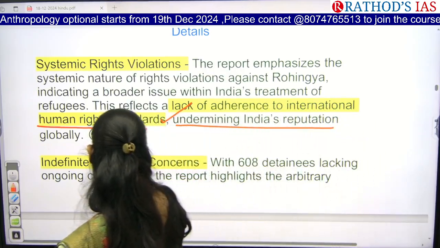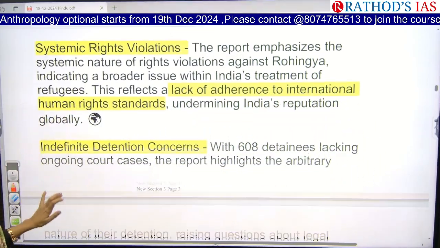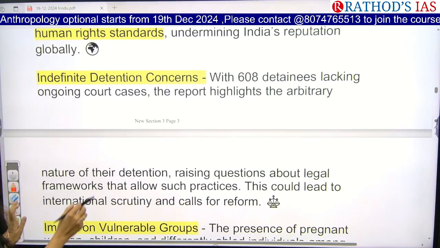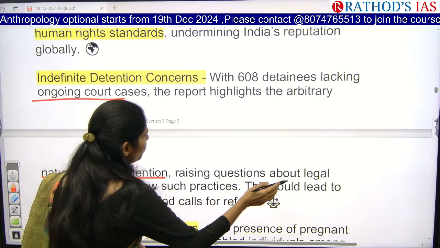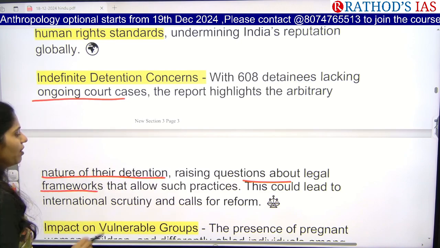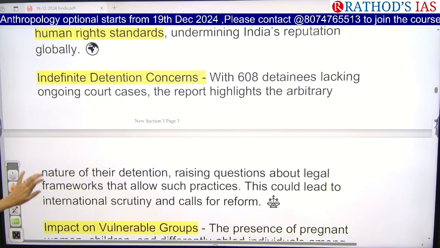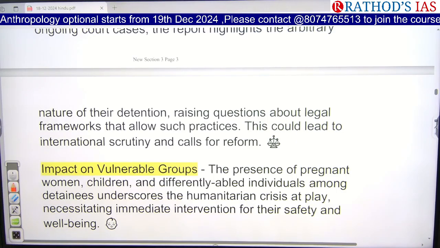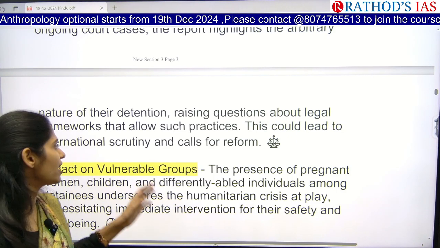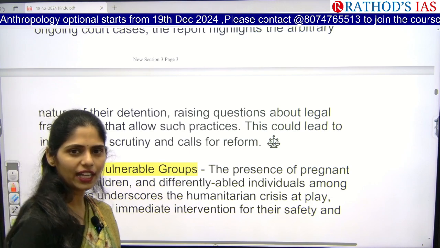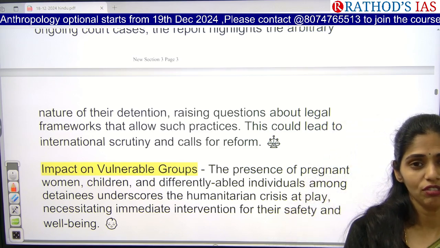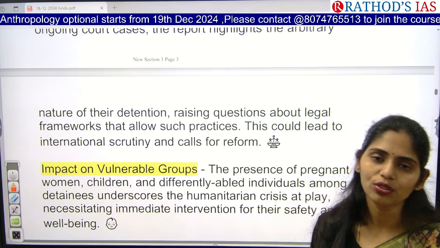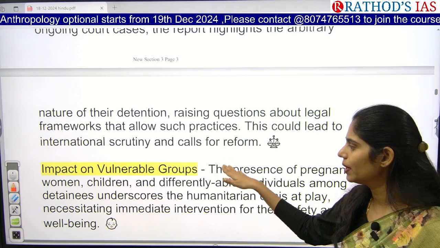And next, there are around 6, not 8 detainees. They lack ongoing court cases, and this report highlights the arbitrary nature of the detention, which raises questions about legal frameworks. And next, if this report is circulated, it will also lead to international scrutiny, and international organizations and different countries will push India to take some reforms. So this will be in the future.